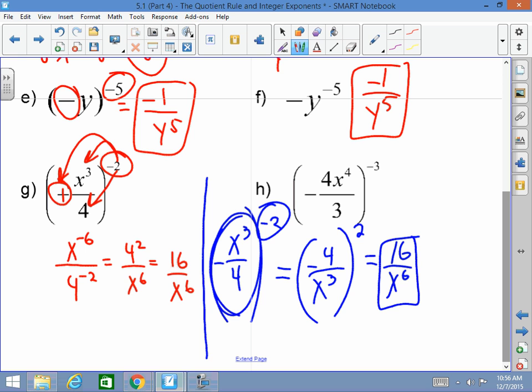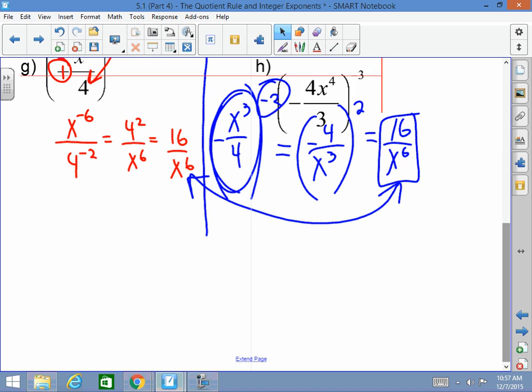Do you see how I have the same exact answers? Do you think I care which method you use? Actually, I do care. I want you to use the method that works for you. That's what I care about. Use the one that makes sense to you. Please don't mix and match. Do a few of them both ways. See which one you love. See which one makes sense to you every single time. Which one makes sense 100% of the time. And that's what I would like you to use. Okay?